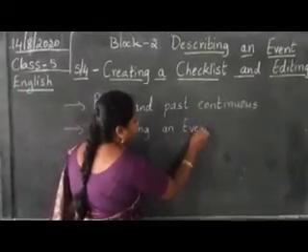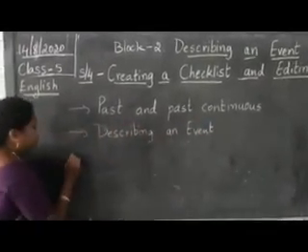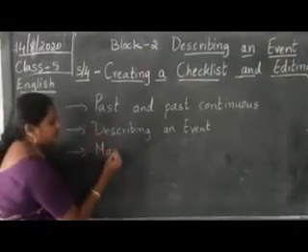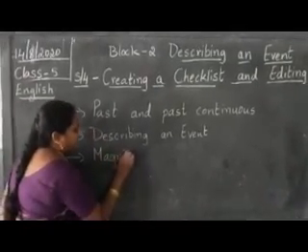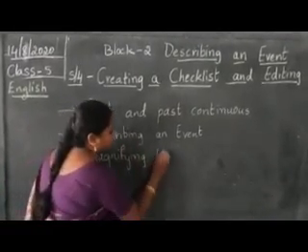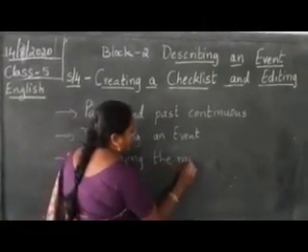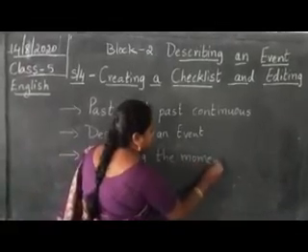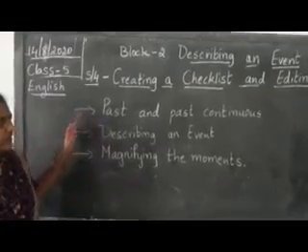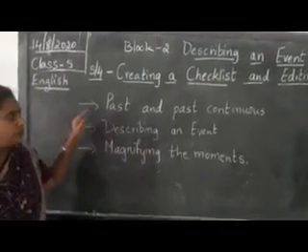And our third topic was magnifying the movements. So in these three topics we have completed our block 2.